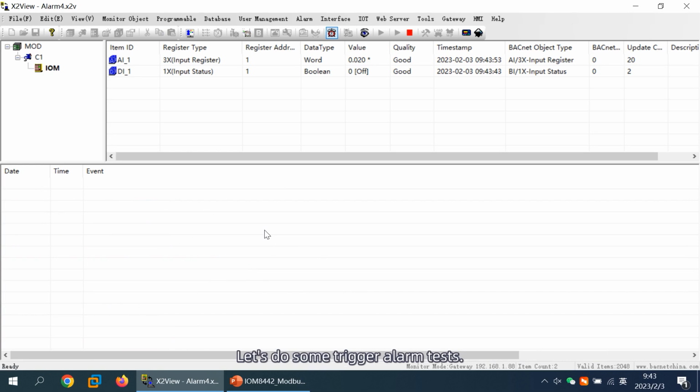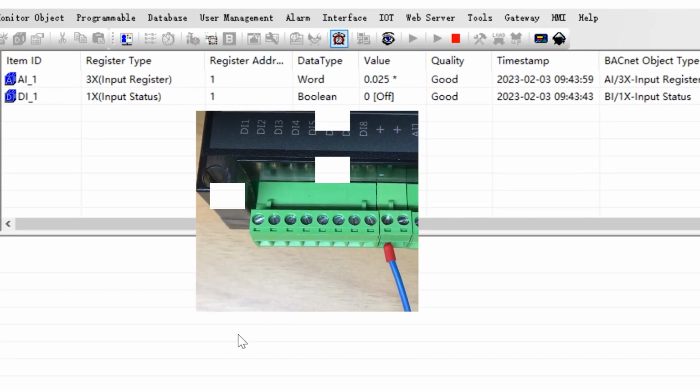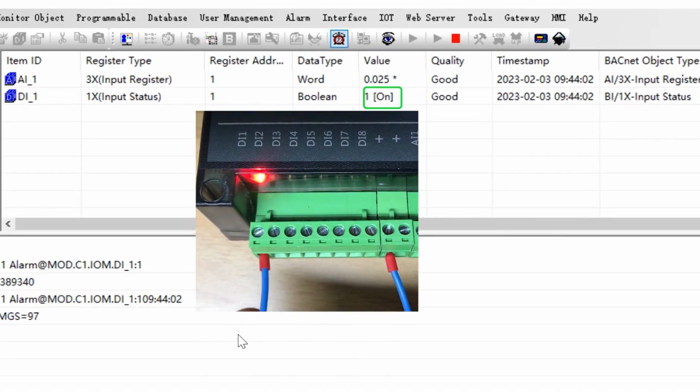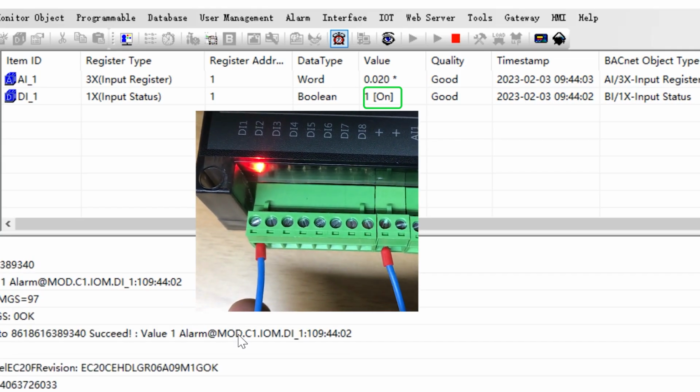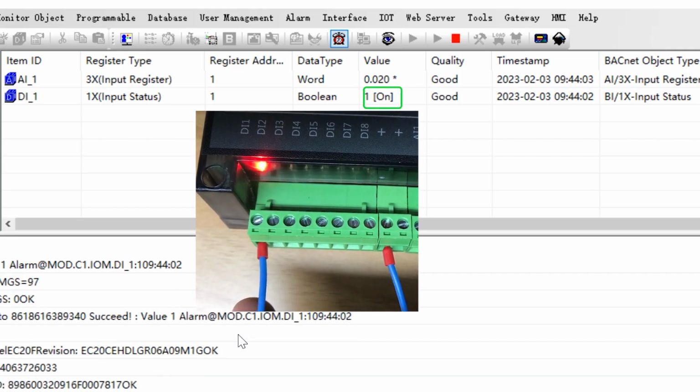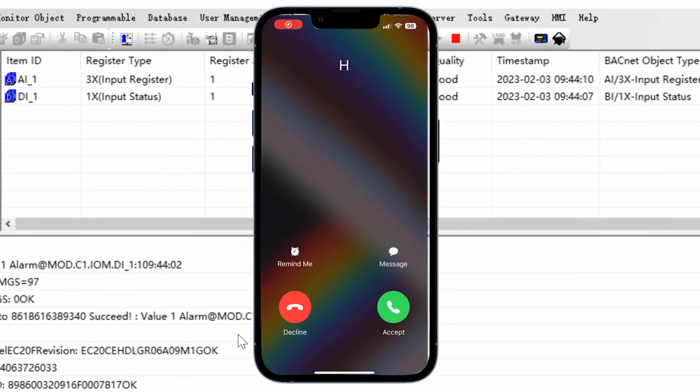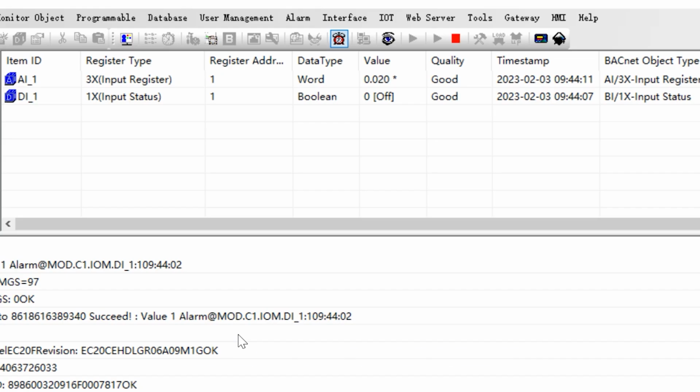Let's do some trigger alarm tests. As you see, we successfully received an alarm call.